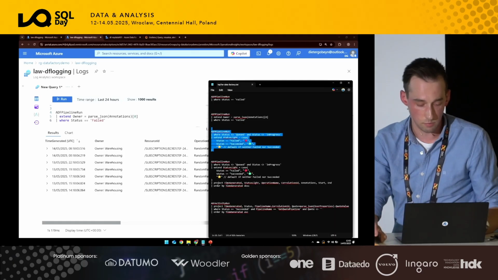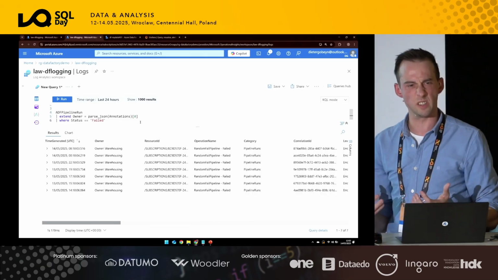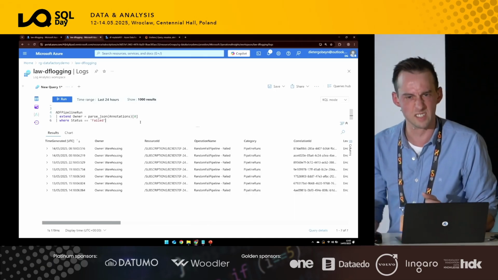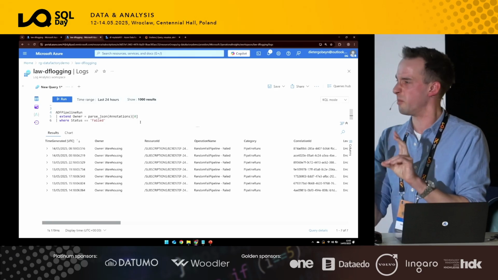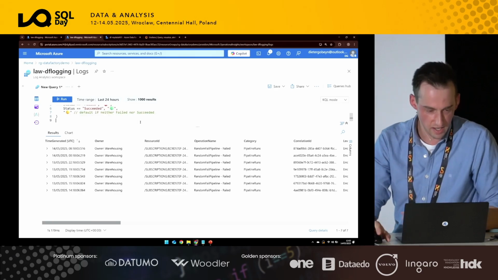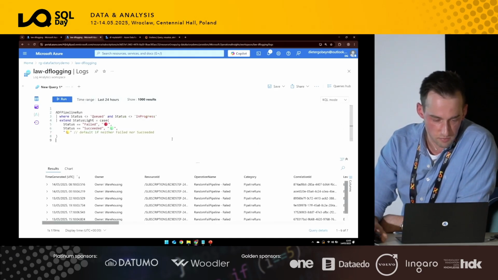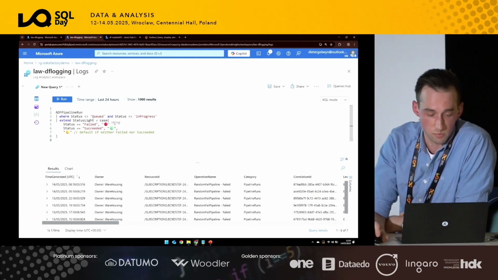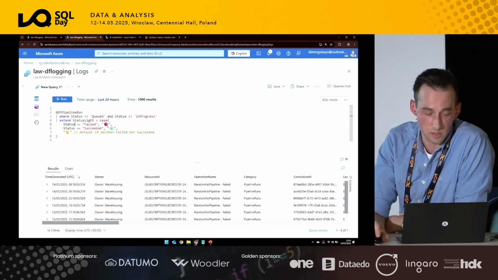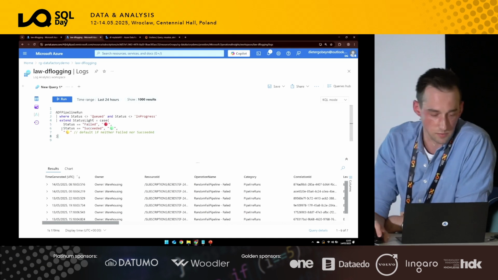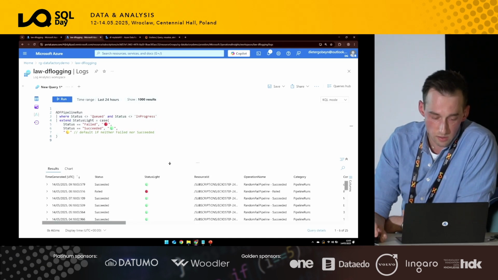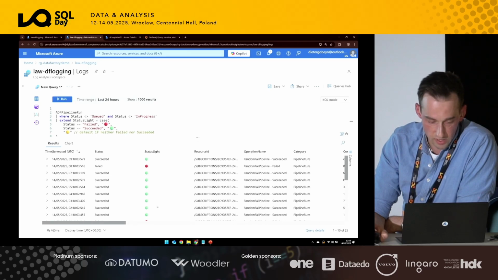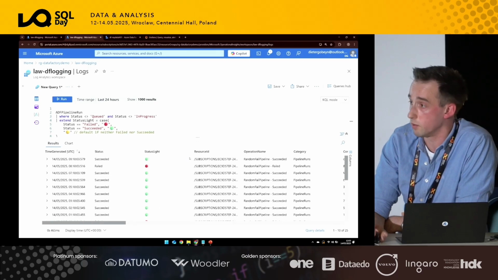Again, interesting. But maybe we want to enhance it a little bit because they look quite boring, let's be honest. We want to have a little bit more Power BI style, a little bit nicer, right? So there's more options with this. We will extend the list. Extend basically means create a new property here, and then there's a very small if else. So if the status equals failed, then add a red button, succeeded a green button, and if anything else, then something else as well. So we can do this here, and this seems to be already a little bit nicer. There's a better view here on what succeeded and what actually failed.